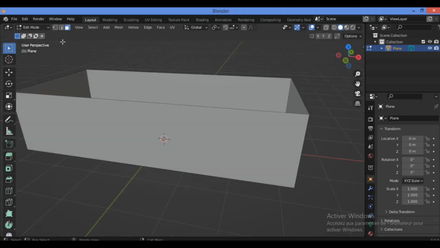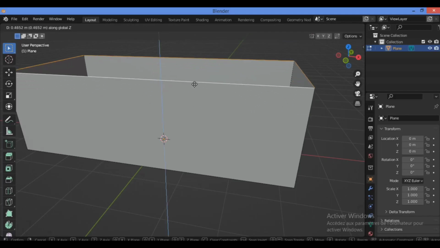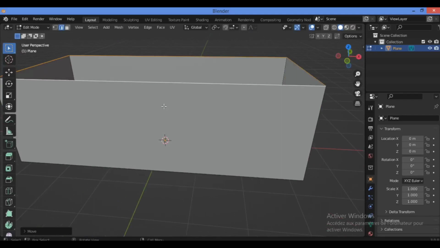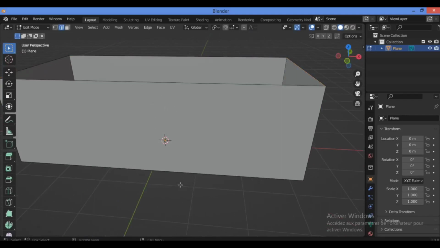So let's move on, just much quicker. Click on the edge selection mode, select these edges, the upper edges of this shape. Holding down Alt, then click the left mouse button in order to select these edges. I think I should bring it up just a little bit to make something very accurate for real life.